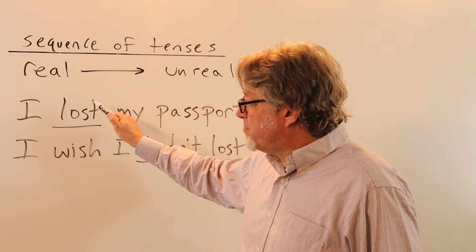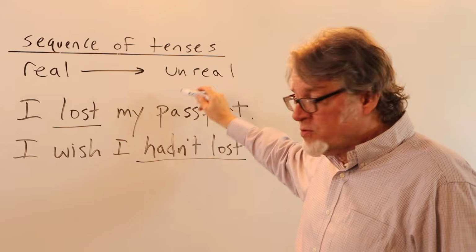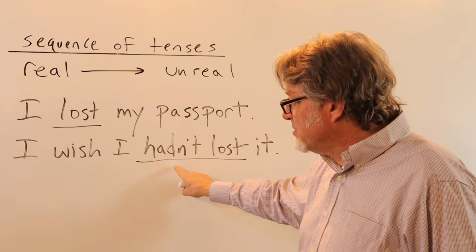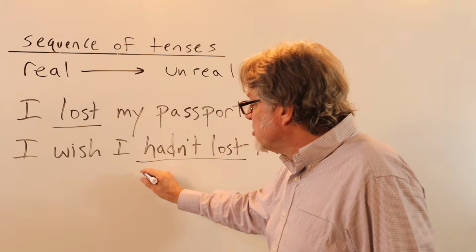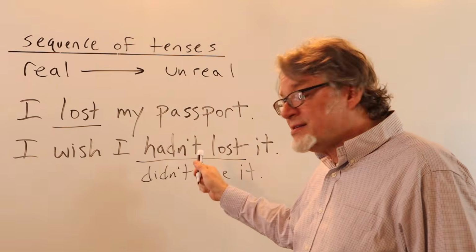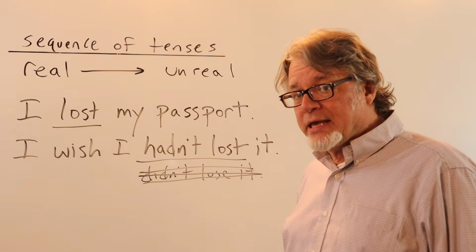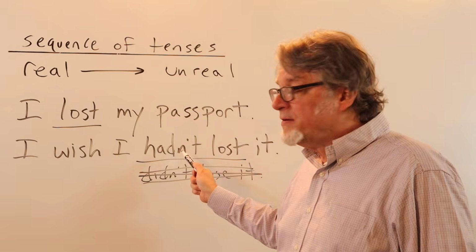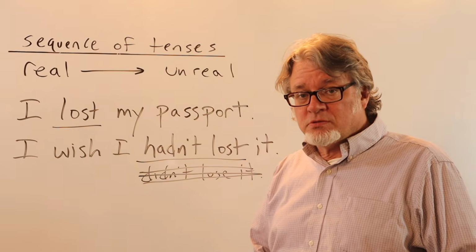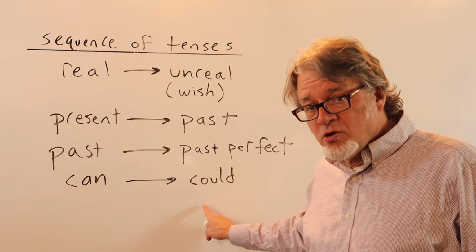So when the verb is in the past tense, in a real situation, in the unreal situation that you wish for, you change it to the past perfect. If you don't do this, and if it remains in the past, for example, I wish I didn't lose it, it sounds wrong. So try as much as you possibly can to use the past perfect when talking about a past situation that is untrue. With modal verbs, such as can, you'll change that to could.